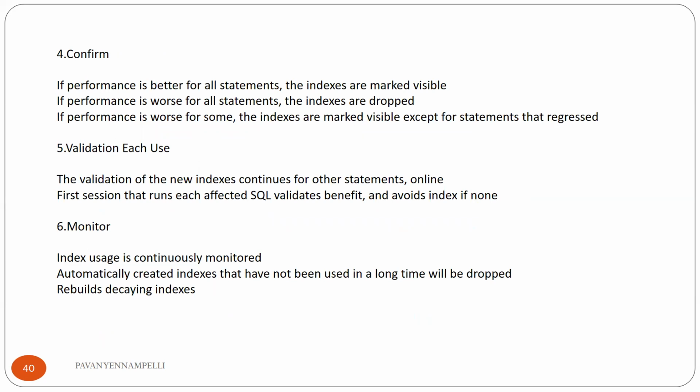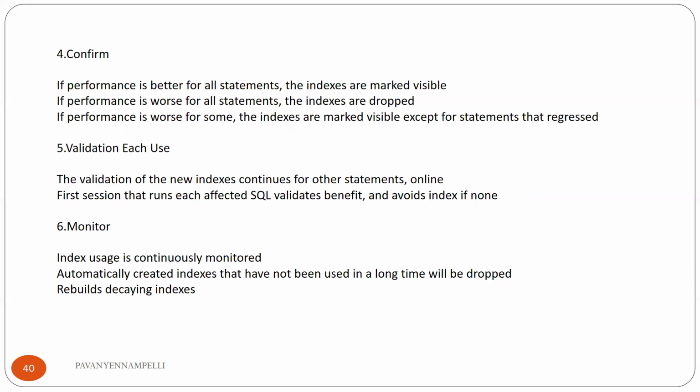In this stage, if the performance is better by creating the indexes, then it will create the index and make it visible. If the performance is not good with that index, then it will automatically drop the index. And if the performance is worse only for some part, then it will mark the index as visible only for the statements that request it. The next is the validation phase.